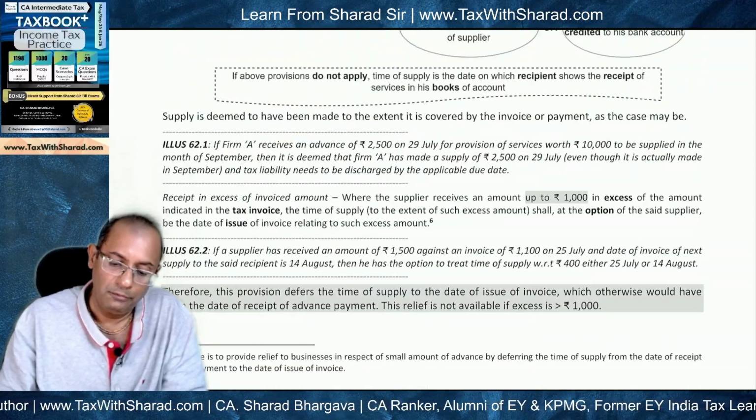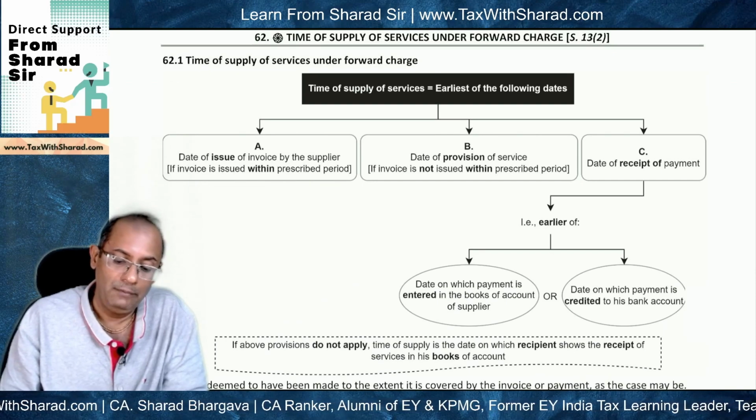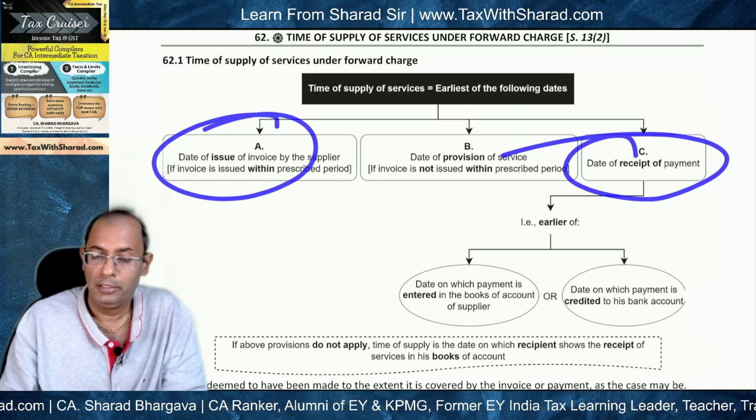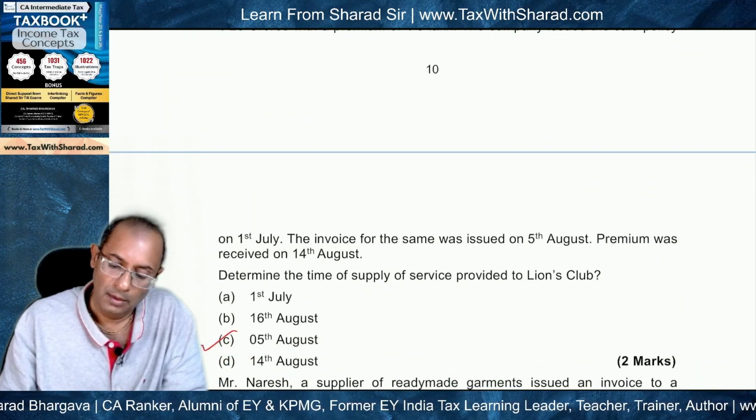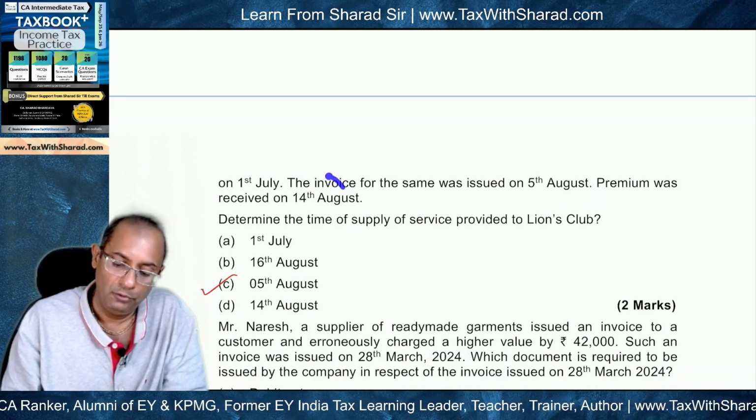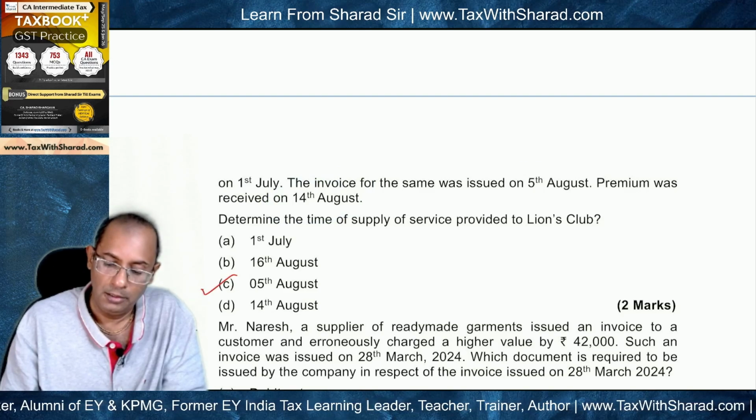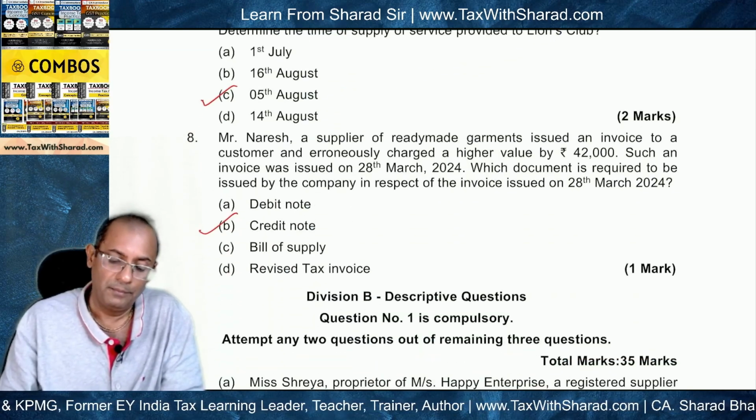So time of supply therefore will be what? Invoice is issued within prescribed period. So time of supply will be date of issue of invoice or date of receipt of payment. Date of issue of invoice 5th August or date of receipt of payment 14th August. The earlier of these two dates is 5th August. So therefore 5th August becomes the time of supply.